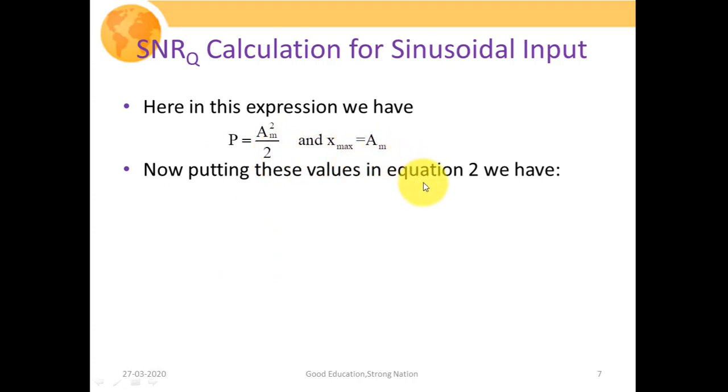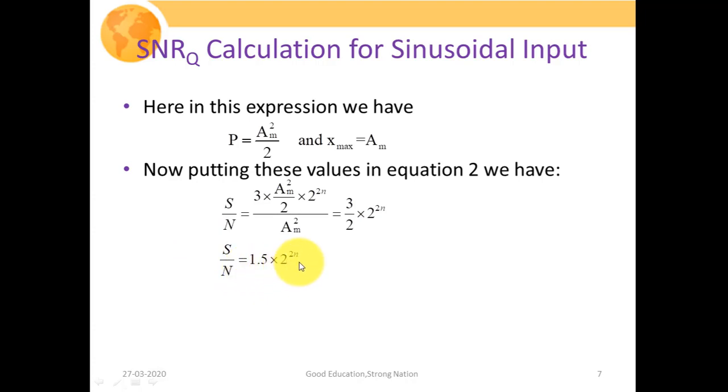So now putting these values in equation 2, we have signal to noise ratio evaluated as 3 times Am² upon 2 into 2^(2n) upon Am². So in place of P we have put this expression Am² upon 2, and in place of x max we have put Am. So finally it would have been evaluated as 3 by 2 times 2^(2n). So 3 upon 2 again turns out to be 1.5,